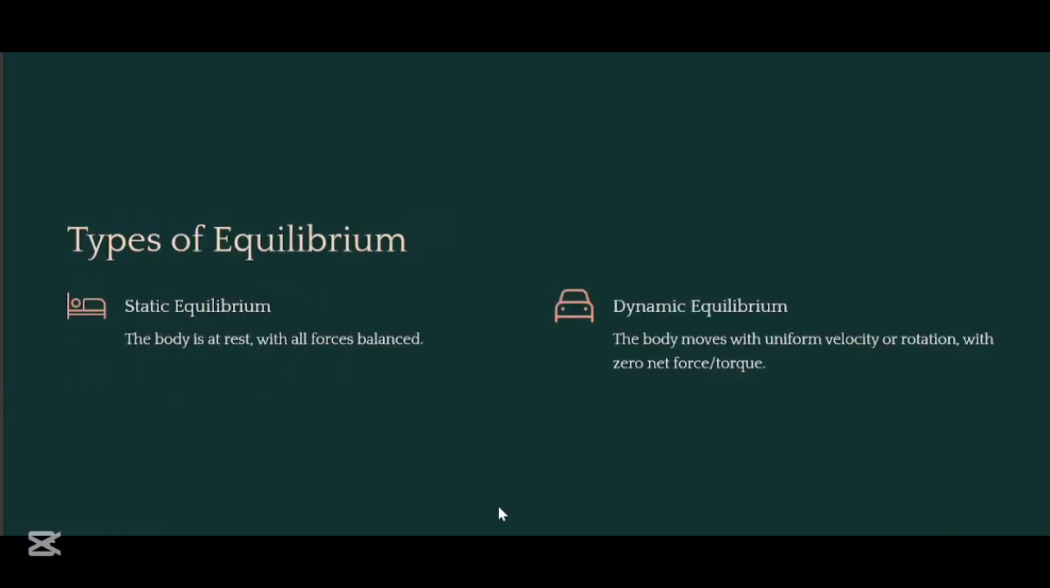Now we have two types of equilibrium. First is static equilibrium and the second is dynamic equilibrium. Static equilibrium means that the body is at rest with all the forces balanced. And dynamic equilibrium means that the body moves with uniform velocity or rotation with zero net force or zero torque.